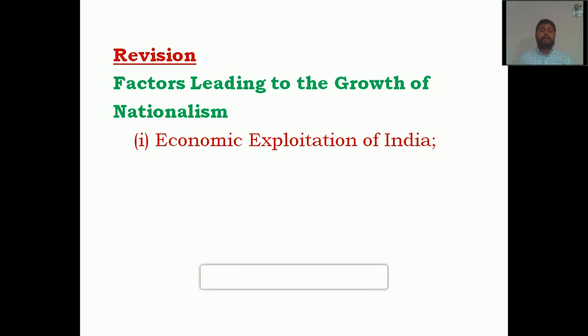Different sectors of our society were affected by these policies: peasants, artisans, craftsmen, the working class, the educated Indians. Almost all sectors of society were affected, and those policies made the people very poor, because the main motive of the British was to make money.